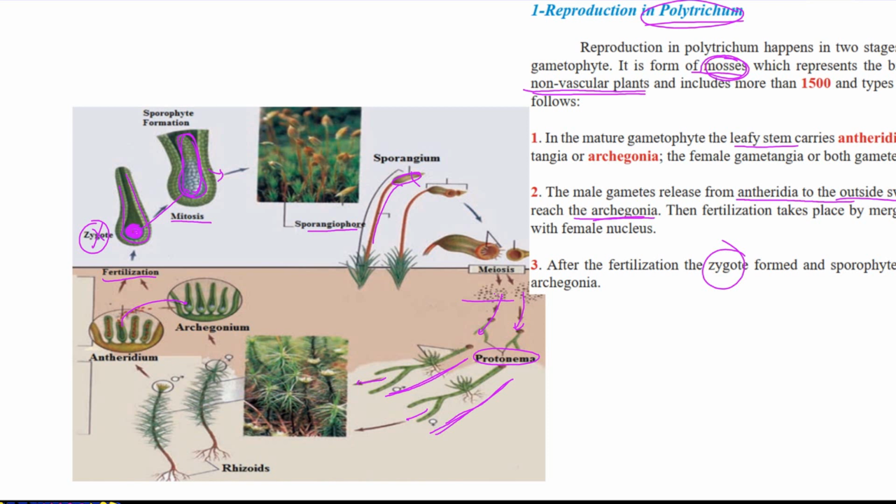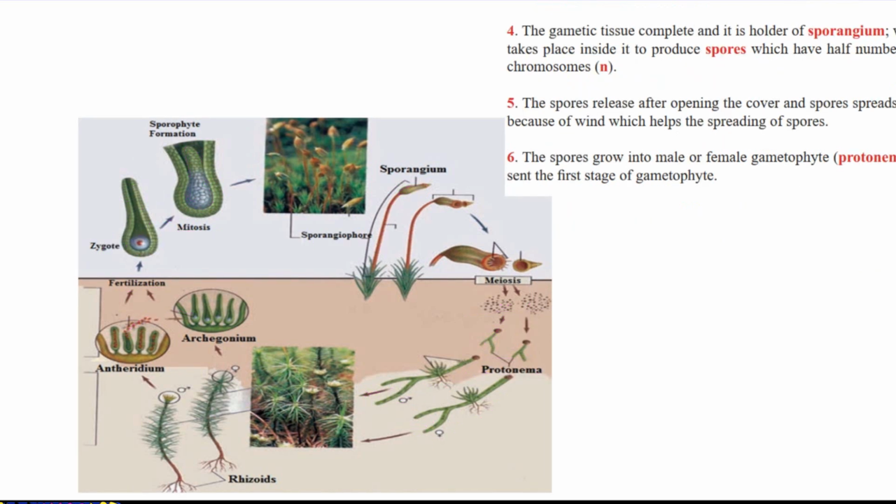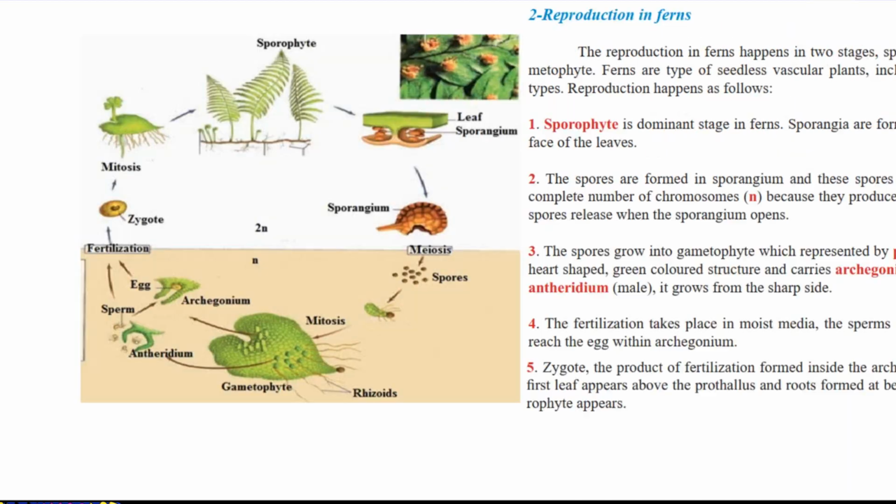When it becomes mature, spores are formed by meiosis in a sac called a sporangium, and the cycle turns. Again, this is the naming for the protonema, which is the gametophyte special for mosses.